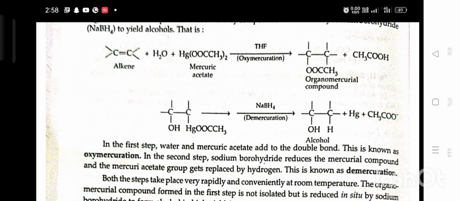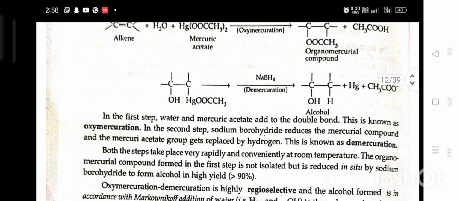Then, in the presence of NaBH4, it gives alcohol plus mercury plus carboxylate ion. In the first step, water and mercuric acetate add to a double bond. This is known as oxymercuration. In the second step, sodium borohydride reduces the organomercurial compound and the mercuric acetate group gets replaced by hydrogen. This is known as demercuration.